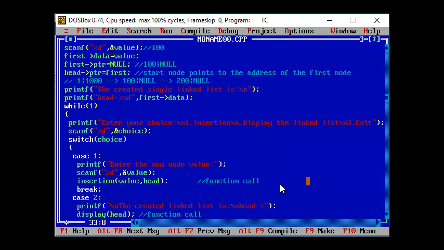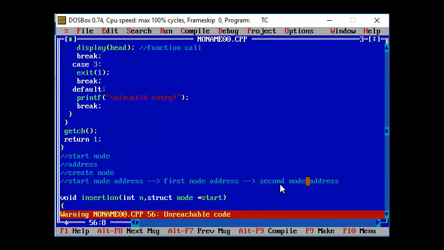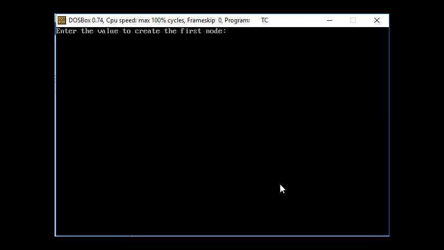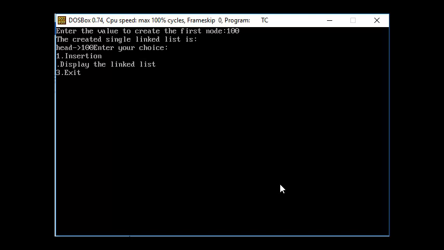That is why you are getting unreachable code, not an issue. So I'm just creating the first node with the value that is 100. So the linked list has been created, and your header node is pointing to the first node, that is 100. Now the user has to enter the choice whether to insert or display the linked list or exit. Okay, so here I made a small mistake.